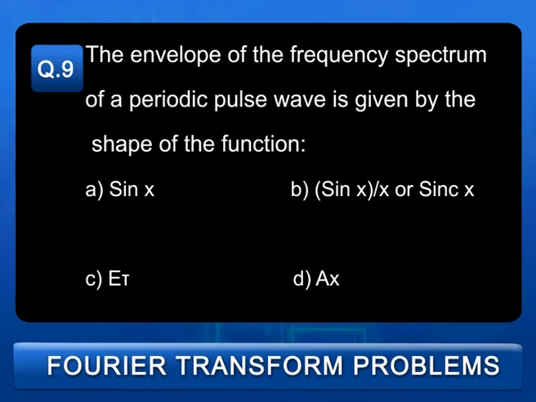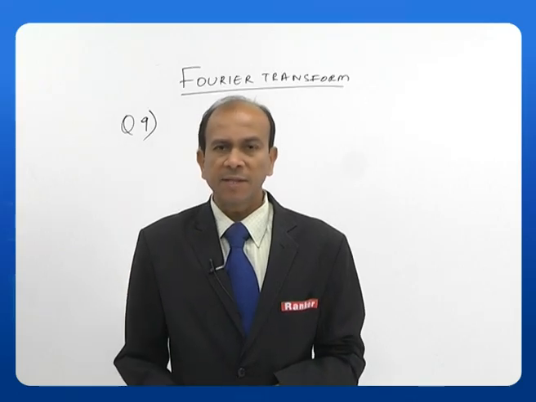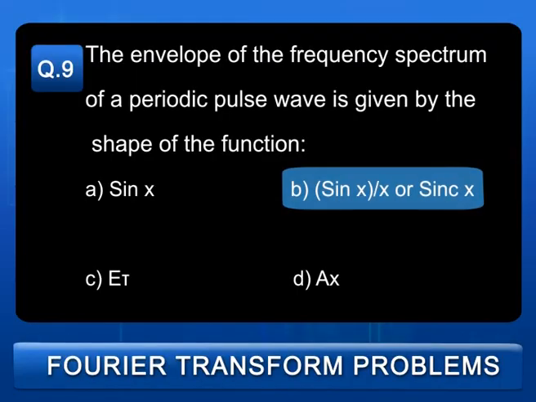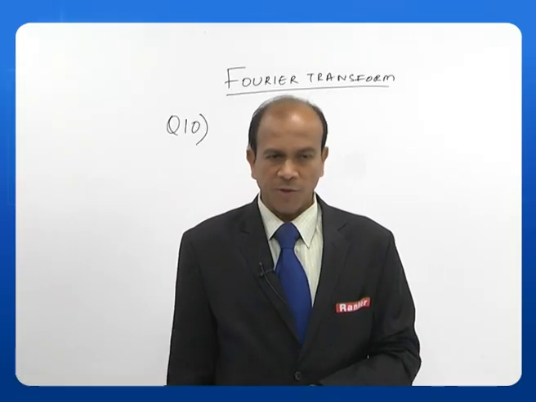The envelope of the frequency spectrum of a periodic pulse wave is given by the shape of the function: A. sine, B. sinc function, C. e tau, D. ax. So, the answer is B, that is sinc x. If you take a periodic pulse, whenever I take the Fourier transform of a periodic pulse, you will get a sinc function.